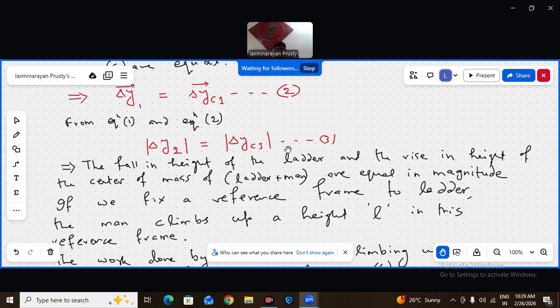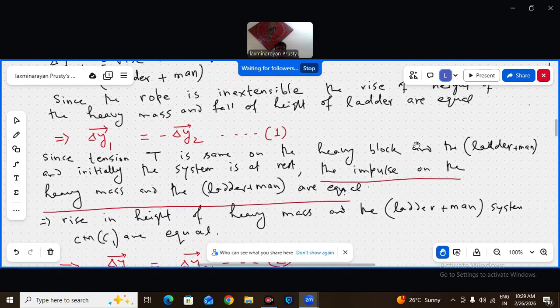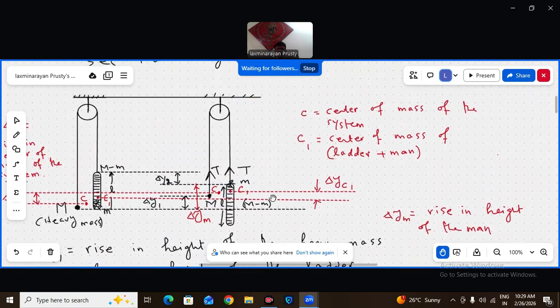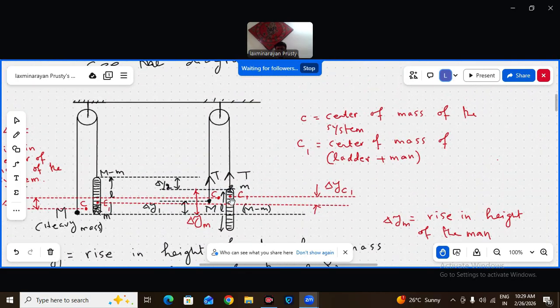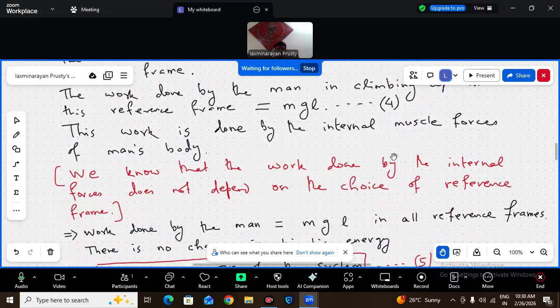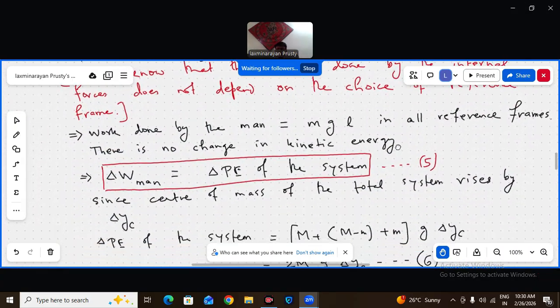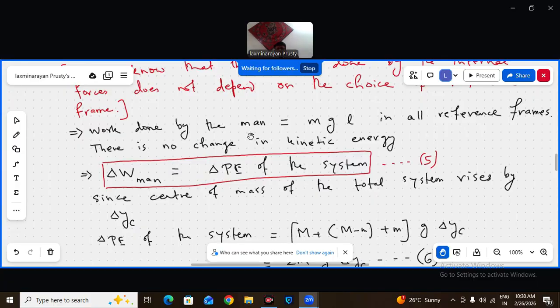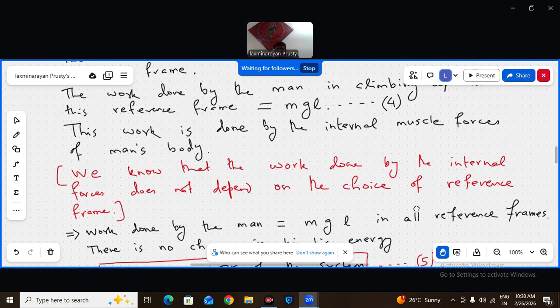Now comes the real calculation. You fix a reference frame on the ladder. You may ask me why I am doing that.